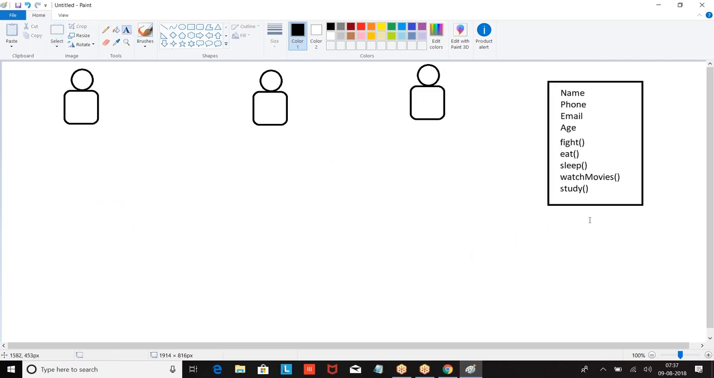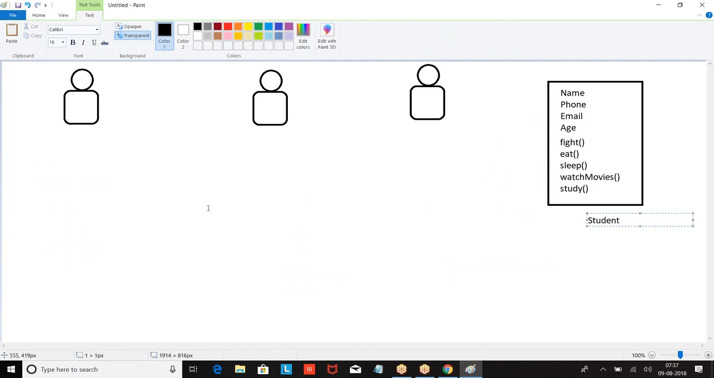What is the name of the template? Student. Now I will say student S1, student S2, student S3. Now what is this student S1? Student is a template. What is the name we are giving in this template? S1. So in the template, what do we have? S1 dot name, S1 dot phone, S1 dot email, S1 dot age, S1 dot fight, like this.